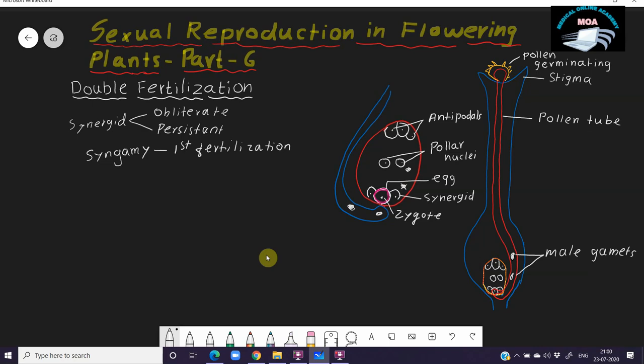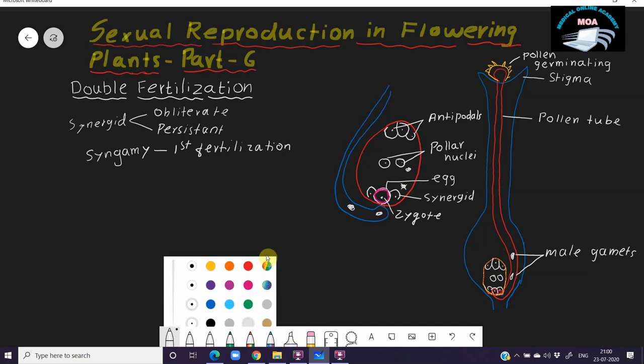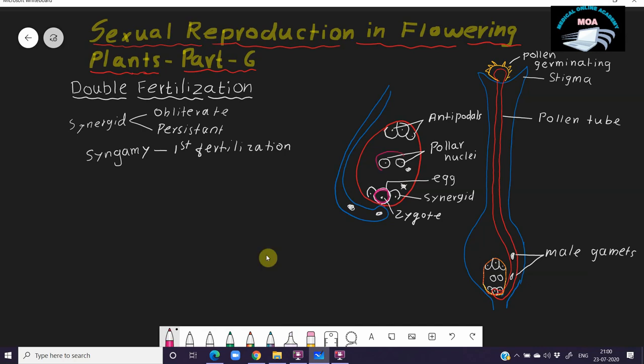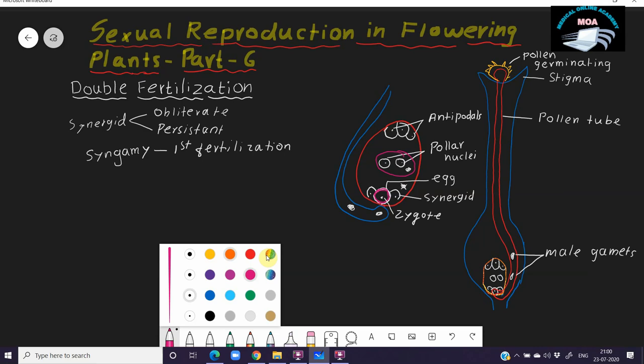Then after that, the remaining male gamete fuses with the polar nuclei, and the polar nuclei convert into a triploid structure. That triploid structure later converts into the endosperm. So that was the first fertilization. The second fertilization is with the polar nuclei, which is known as the triple fusion.